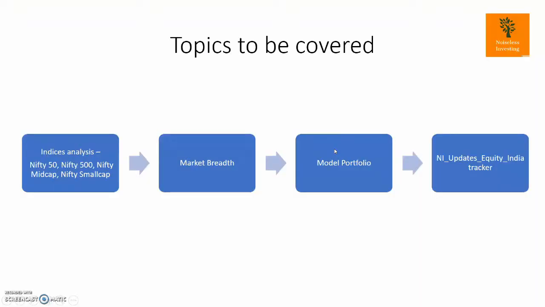Let us go forward. So today I'm going to cover these topics. Firstly, I will analyze the indices, as we did last week also, and we'll continue from there. Then we'll discuss market breadth, which we'll find using the point and figure bullish percentage indicator. The third topic would be our model portfolio, what is in, what is out. And lastly, we'll discuss the new entries that have happened and the stocks which are near breakouts. So using this tracker, we'll find those.